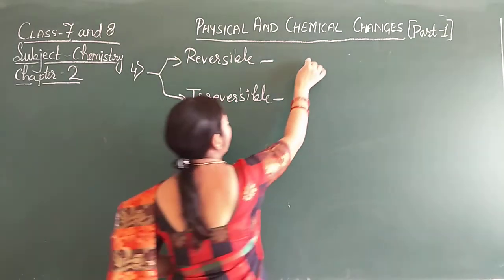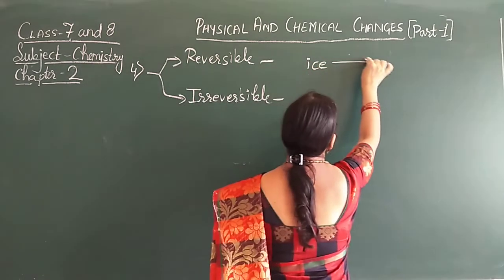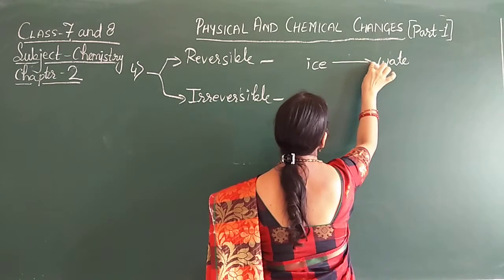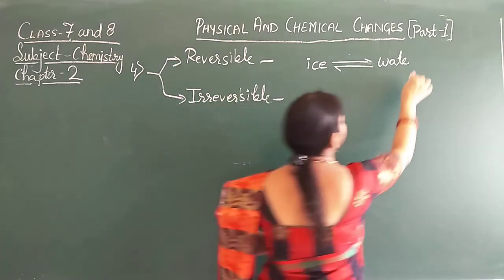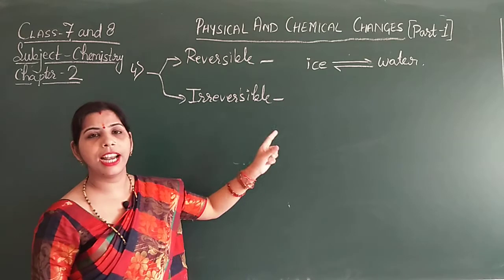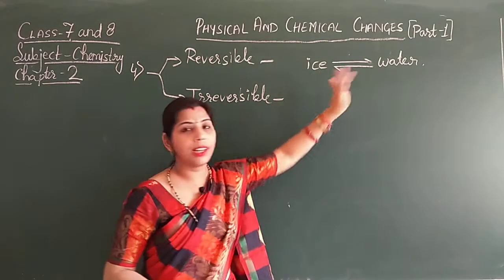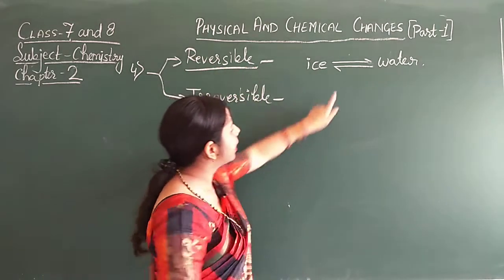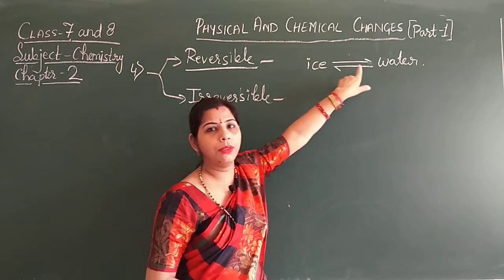Just like ice melts into water, and water again forms ice. This type of change is known as reversible change. That means if we just change the condition, the substance forms the previous substance. And reversible change can be shown with the help of this type of arrow.